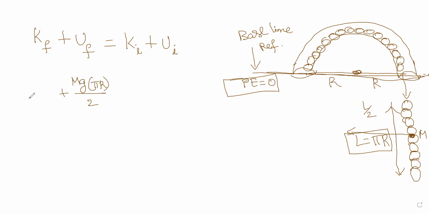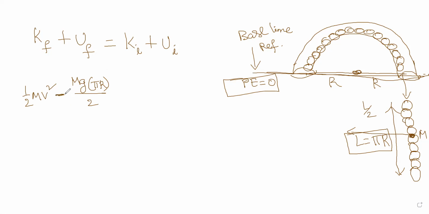Final kinetic energy is half mv square. There is no problem in writing kinetic energy, but this part is below the baseline, so I have to give the negative sign. Hope it is clear. Clear? Why the negative sign? Because this part is below the baseline, which has come out. I am writing the final part first.